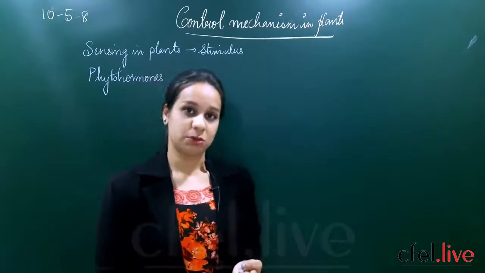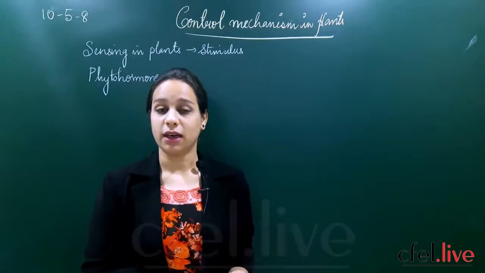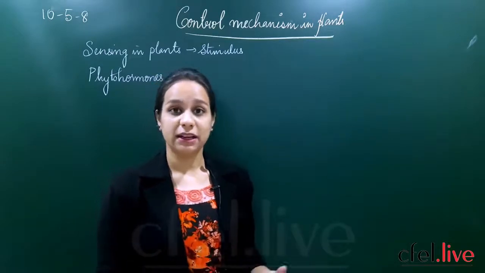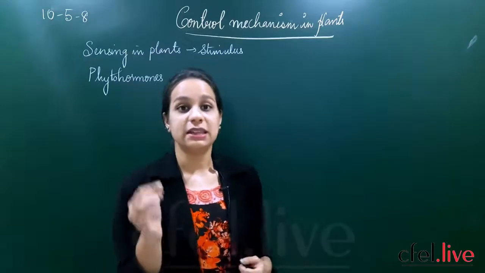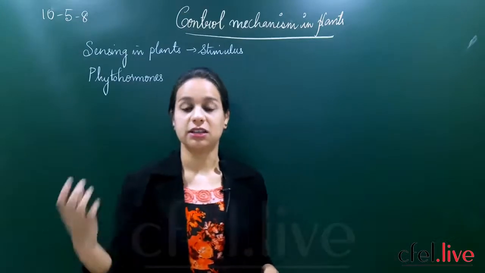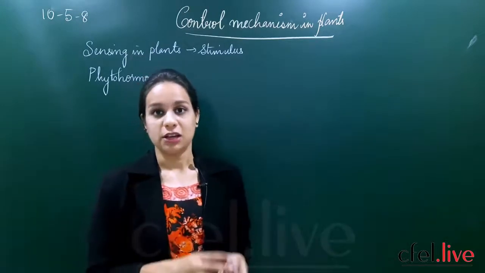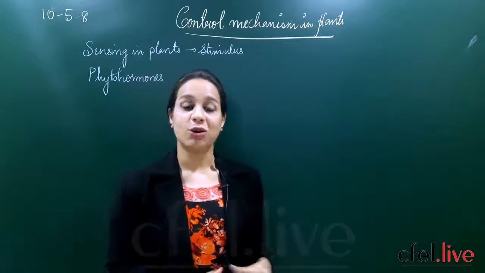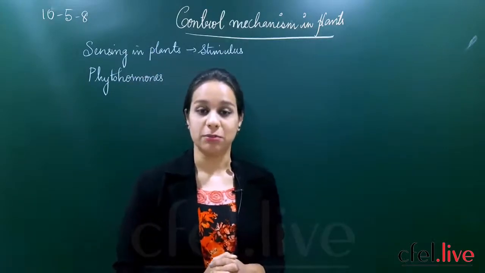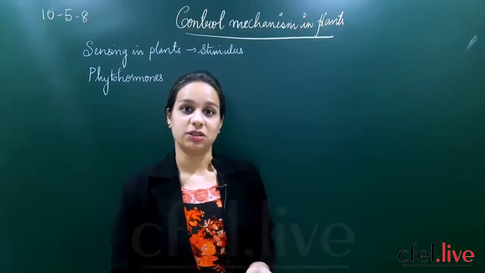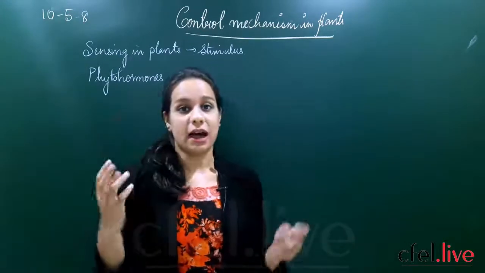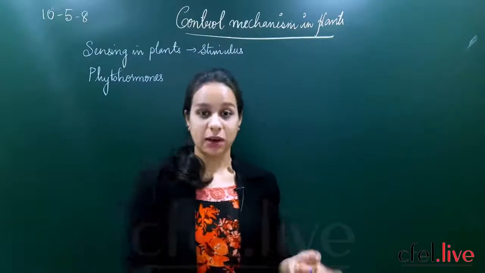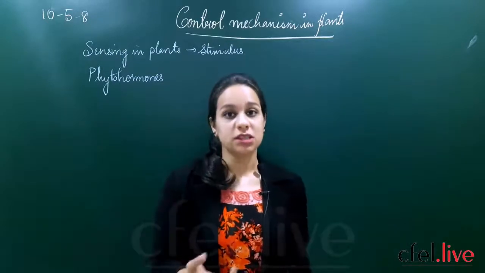Light can be a stimulus, water can be a stimulus, then humidity, temperature and rainfall. Mainly sunlight is an external stimulus for plants. All these are different kinds of stimuli to which plants can show responses from the external environment.